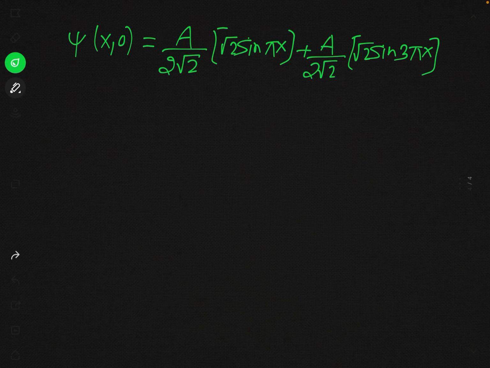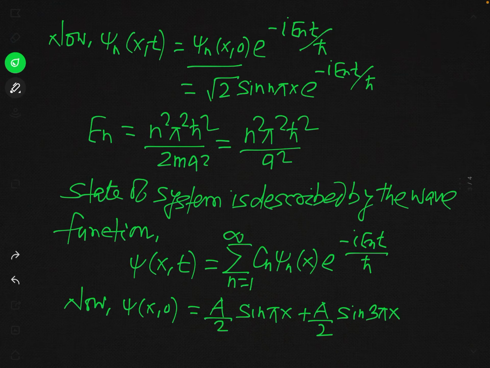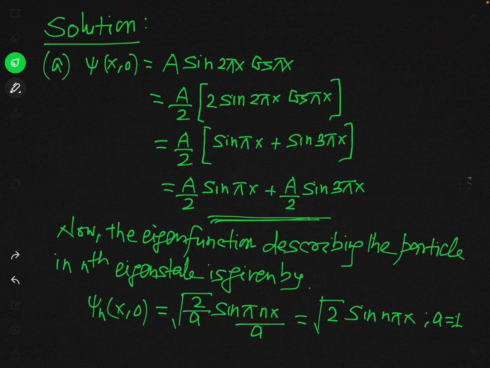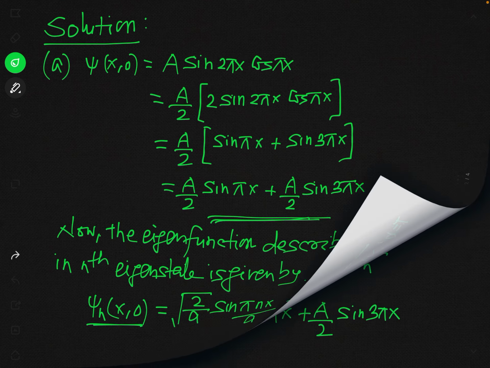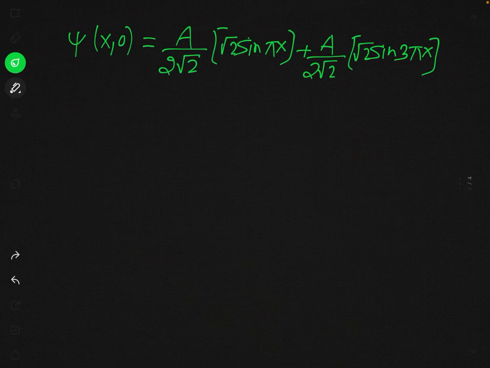But see here that the eigenfunction psi n of x is simply equal to root 2 sine n pi x. So when n is 1, this eigenfunction will be root 2 sine pi x, and when n is 3, this will be root 2 sine 3 pi x. So you can write this function as simply the eigenfunction psi 1 of x, and this is psi 3 of x.